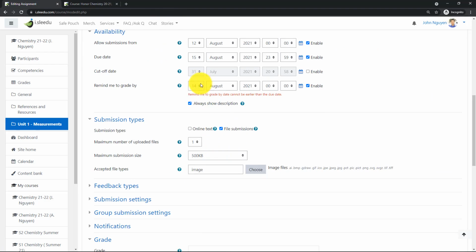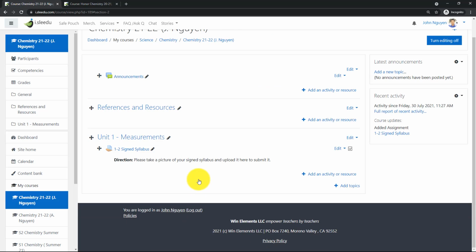What am I missing? Oh, my bad. See, that reminds me they cannot be earlier than the due date. Oh, okay, let's change that to the 16th. So it tells you right away if you make mistakes. See the beauty behind that? If you make mistakes, it tells you so you can fix it. And the cool thing about this, you can change it whenever you like.